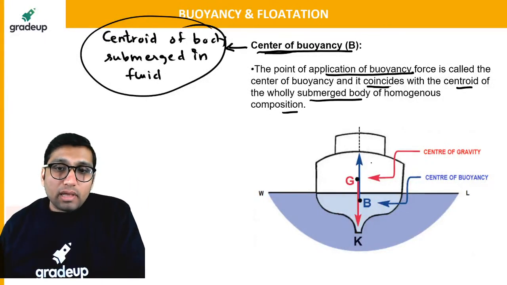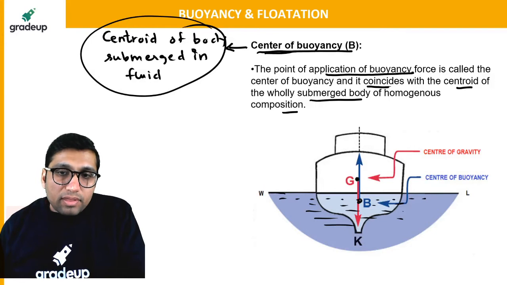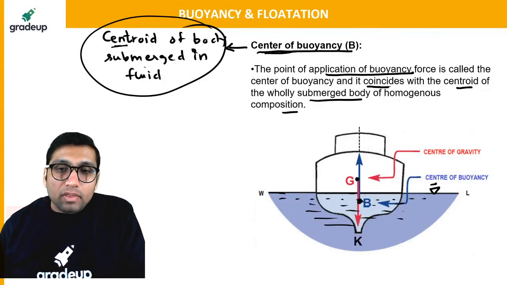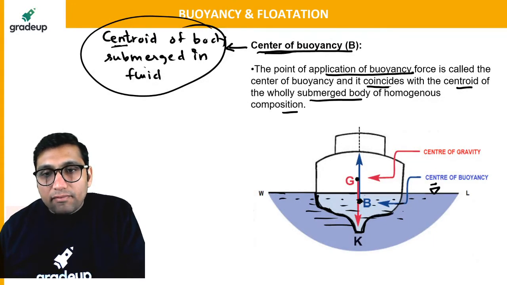For example, if this is your ship, let us say this is your body, and it is submerged inside the fluid. Then what is the center of buoyancy? It is the center of gravity or centroid of that portion of the body which is placed inside the fluid.